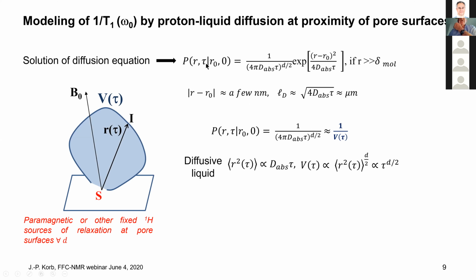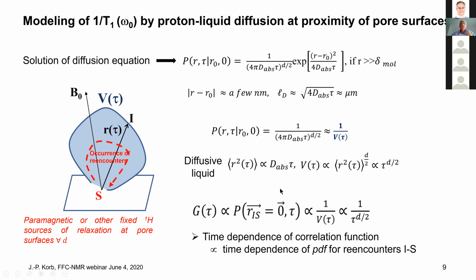So P is just, you have a very simplified propagator here, which is just the inverse of this number, 4 pi D tau to the power d over 2. And if you look at a diffusive liquid, the mean square displacement is proportional to the time. So from this mean square displacement, you can create a volume of the random walk explored by the moving particle in a time tau, which is the mean square displacement to the power d divided by 2. So this volume behaves as the time to the power d divided by 2.